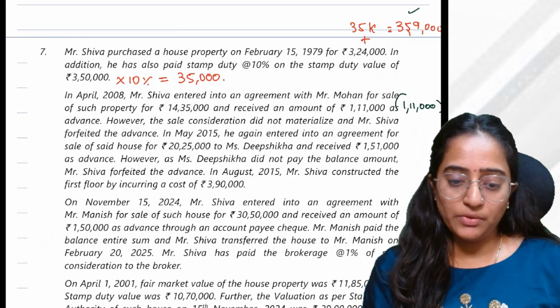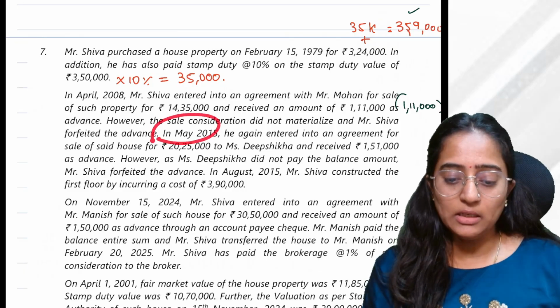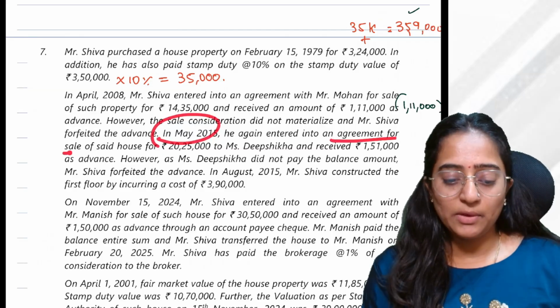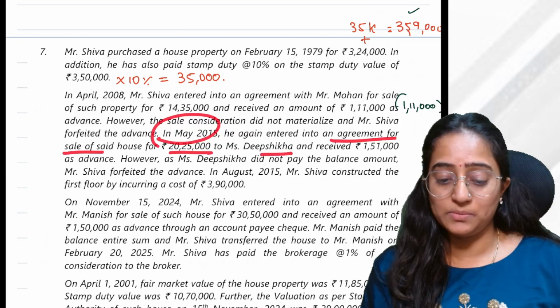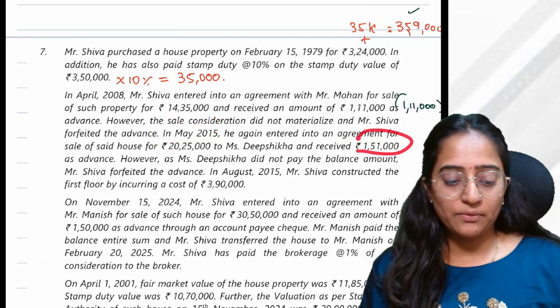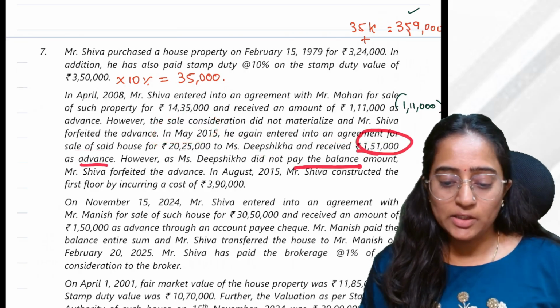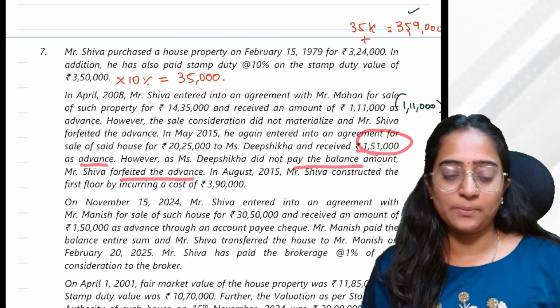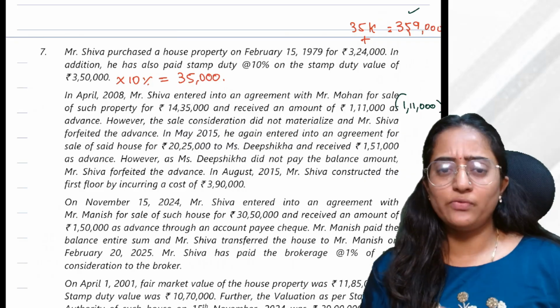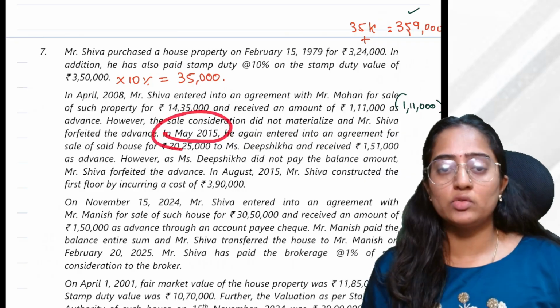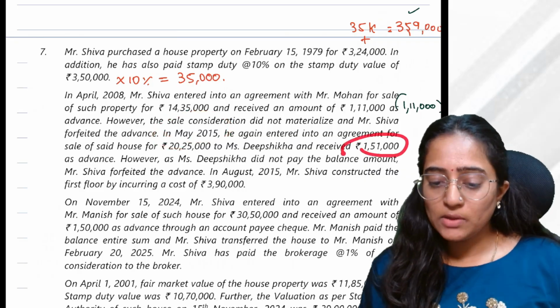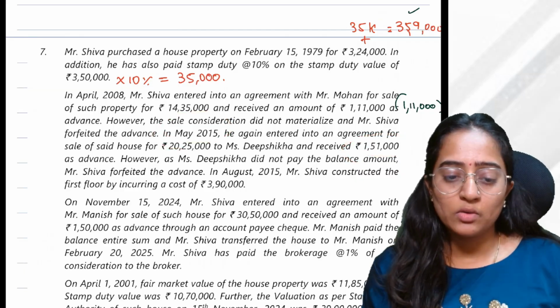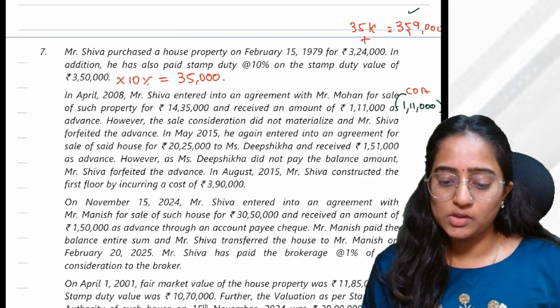In May 2015, he again entered into an agreement for the said house for 20 lakh with Deepshika and received 1,51,000, and she did not pay the balance amount. It was forfeited. Tell me, if it is forfeited after 1/4/2014, would you reduce it from your cost of acquisition? No, you would not reduce it from your cost of acquisition.